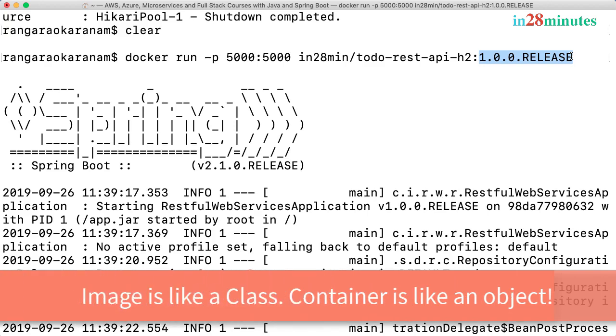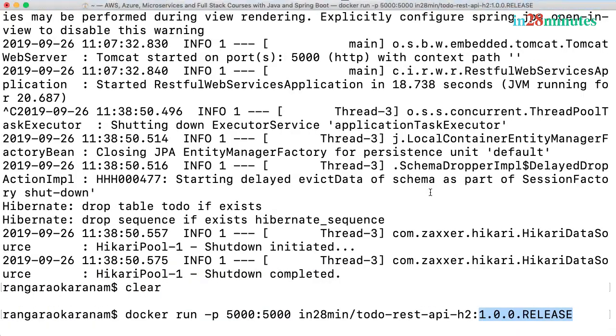The running version of the image is called a container. An image is a static version and the running dynamic version of it is called a container. And at the end, we also saw that we had to publish the container port to a host port to be able to access the application.